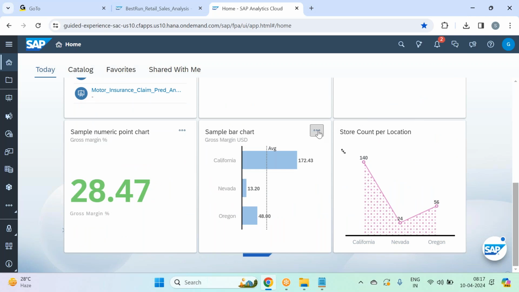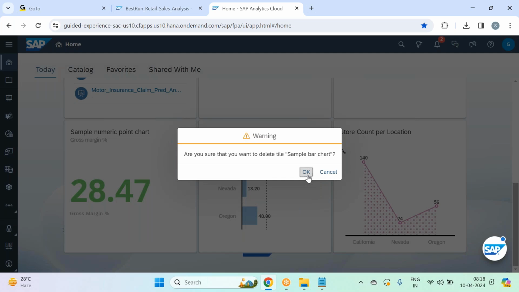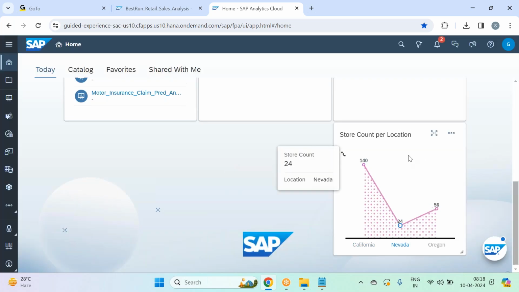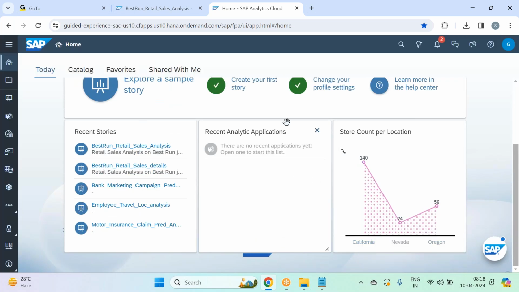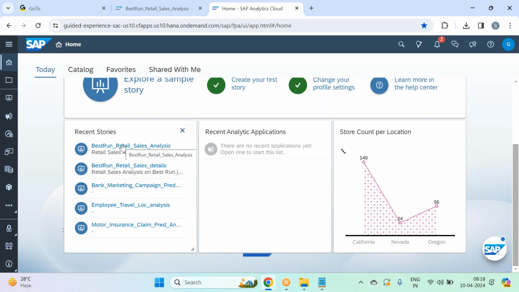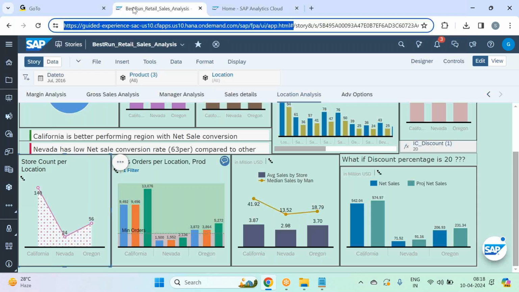So few widgets, guys, which end users think are important for them, they can pin them to the home page. These, I'll just delete them. These are like sample widgets. This is pin to home. You by default see recent stories opened by the user, recent analytic applications opened, and some important widgets on the home page. So the user can actually open the recent stories from the home page itself. He need not go to the folders and open the stories. Recently opened stories, recently opened applications will be seen here. And some widgets which are very important, they will be seen on the home page itself.